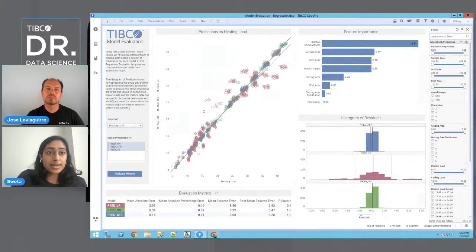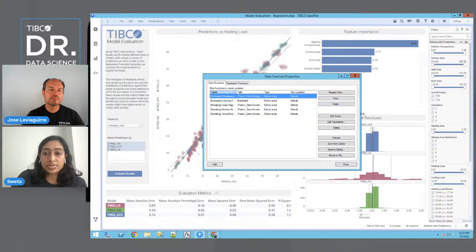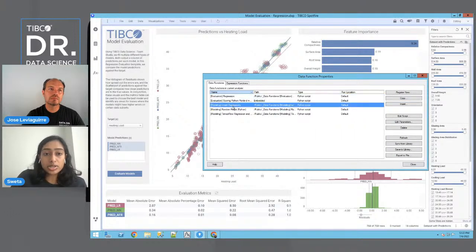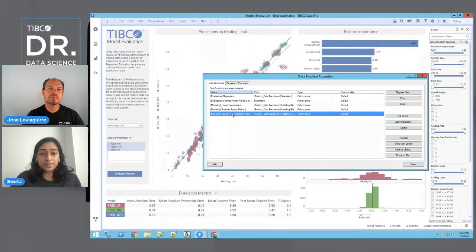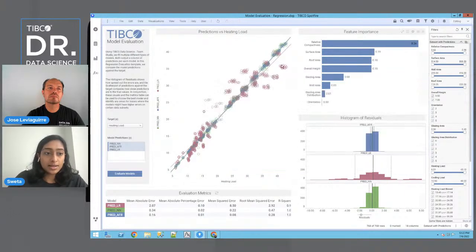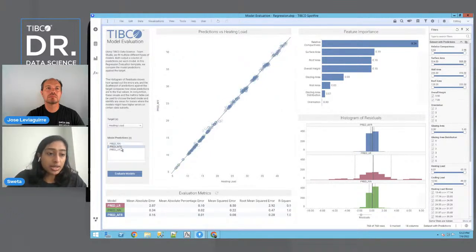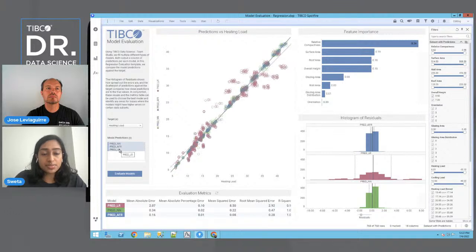Then what we went ahead and did is train these different types of models using Spotfire data functions. You see here that I already have a linear regression, random forest, and TensorFlow model. This template actually says it itself, but the model outputs we use can be either from Spotfire or TIBCO Data Science, but we're going to focus on the Spotfire side today. So we have these 3 models trained to predict heating load. The first thing we want to do is evaluate how these models are performing. So let's go ahead and select all 3 of these models.